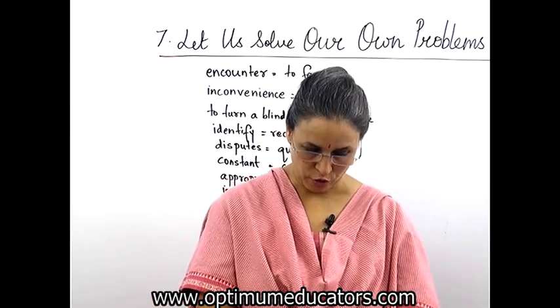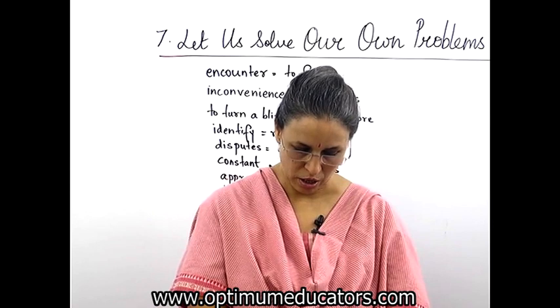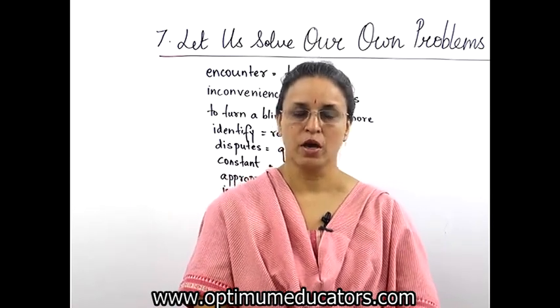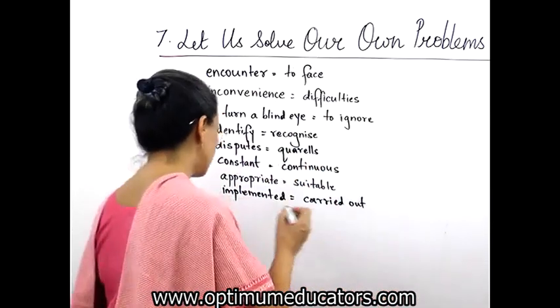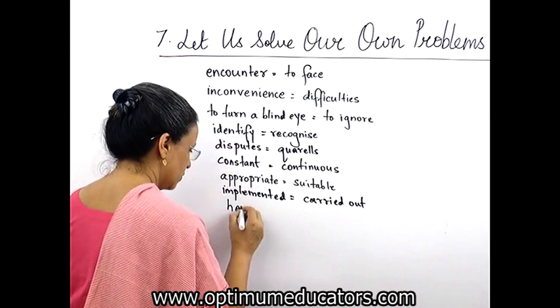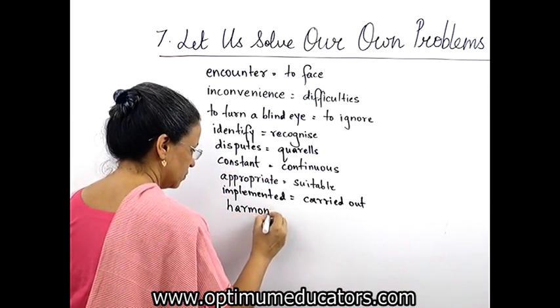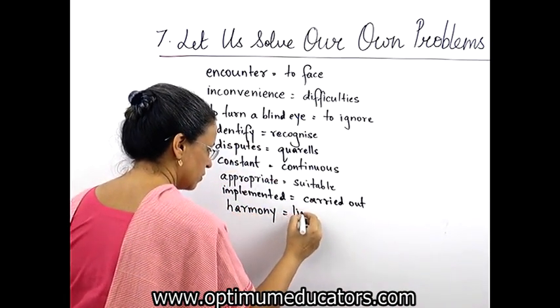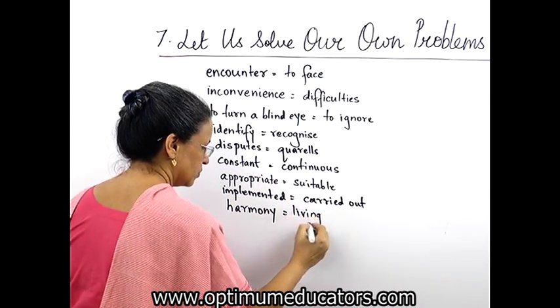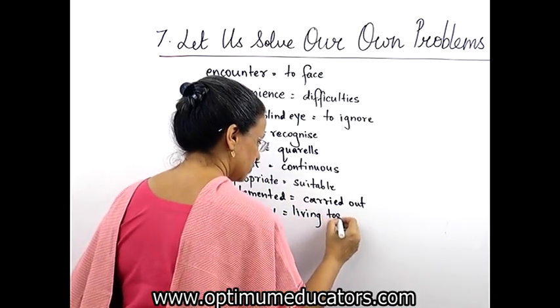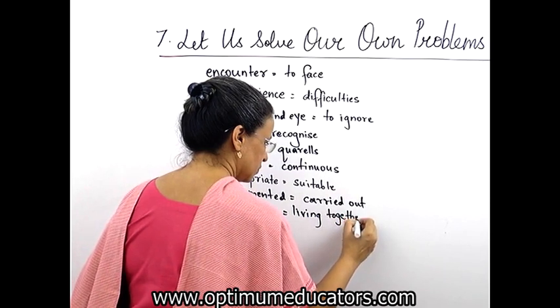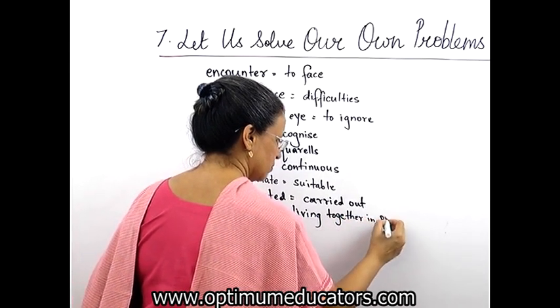This method of solving disputes increases harmony in the village. Harmony means living together in peace.